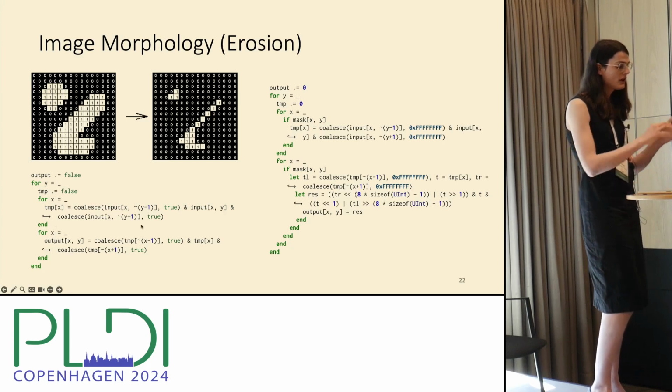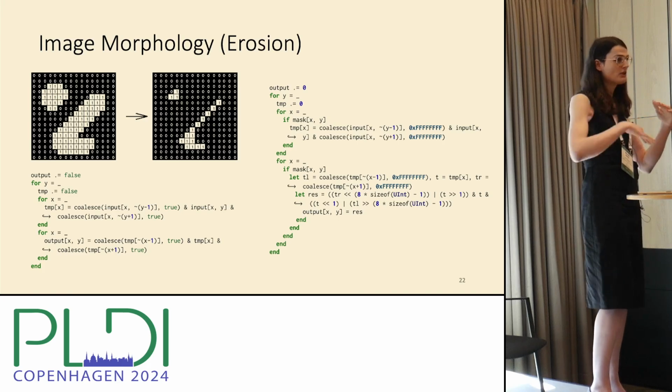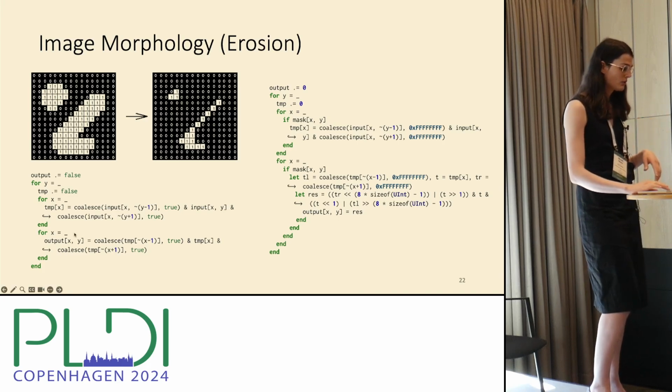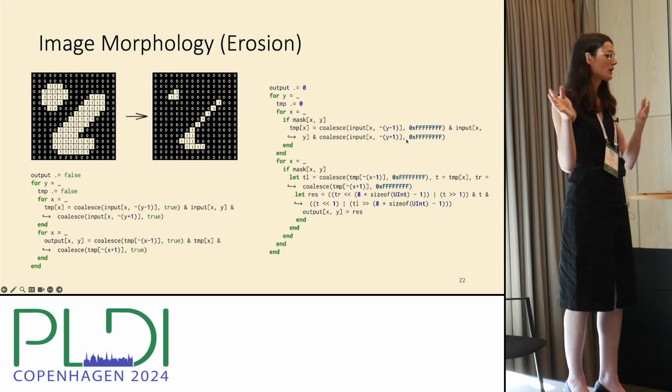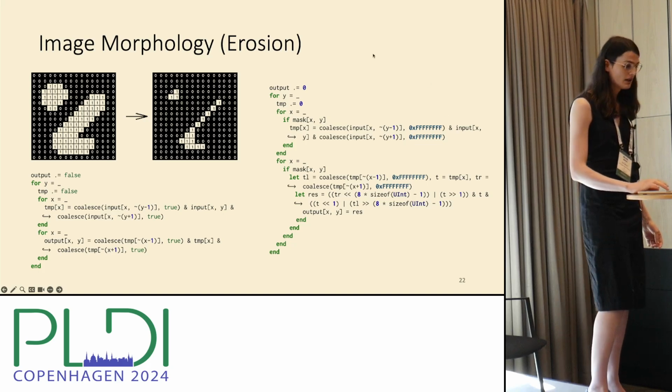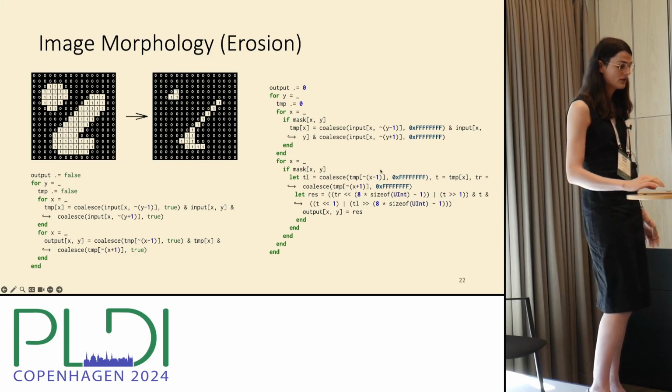And then, of course, we've unrolled the stencil. So we do left and right, and then we store that into a temporary, and then we reuse that temporary when we compute above and below. And so this is what we chose to measure. You can also imagine doing this on the bitwise variant. So you can change all the operators to work on the bitwise representation as well, and you could represent that like this. So this is the actual program that we are feeding to Finch to get these results.